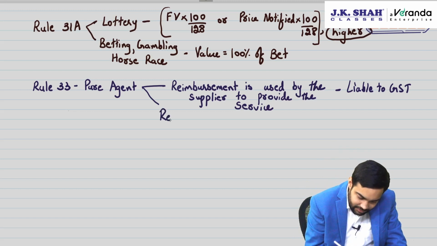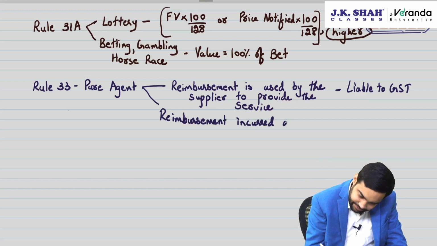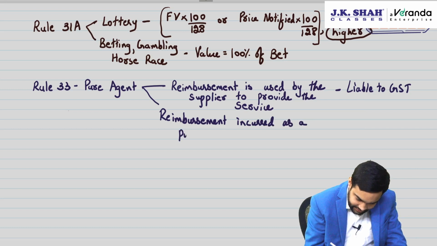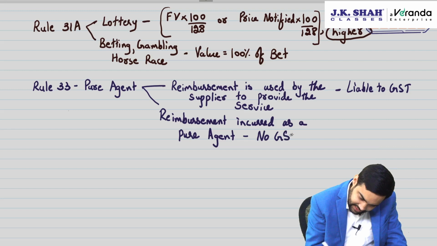If reimbursement is incurred as a pure agent, then no GST is applicable.